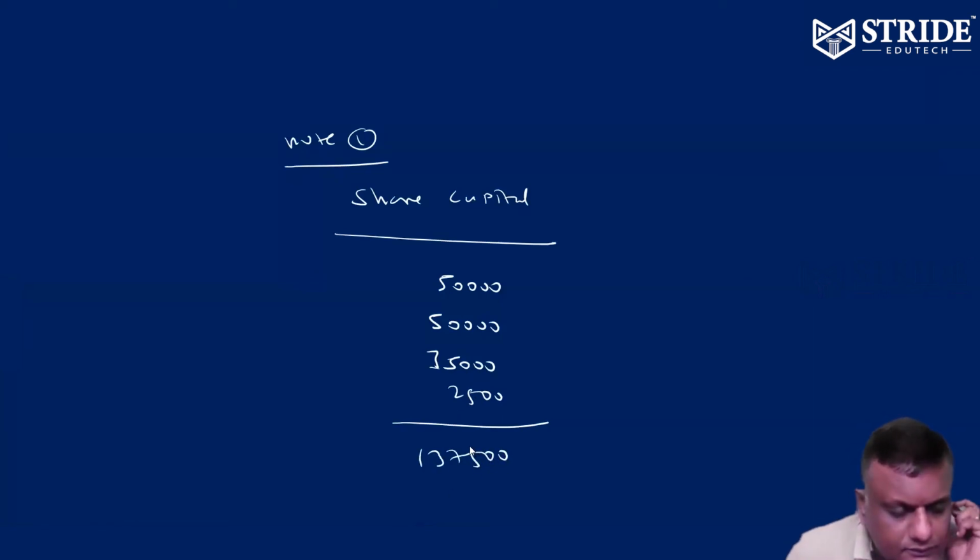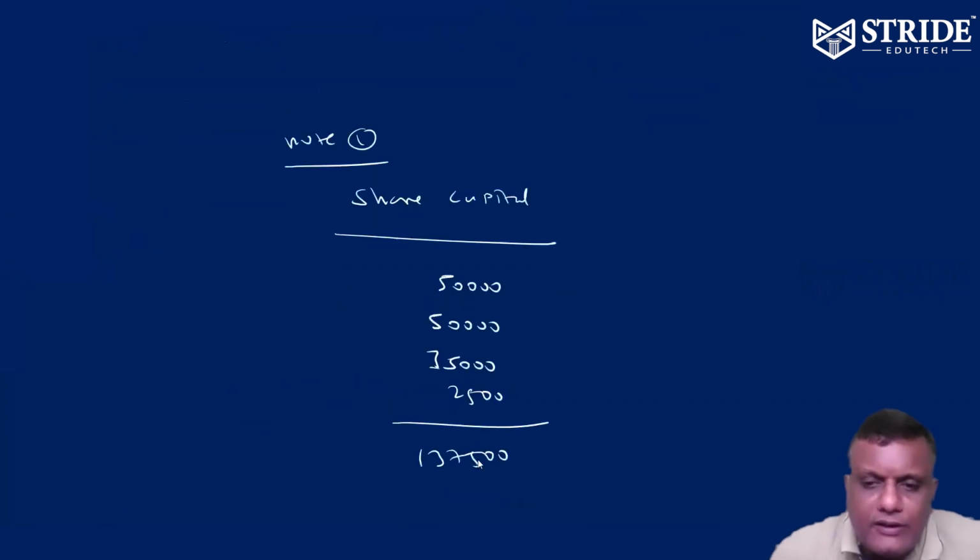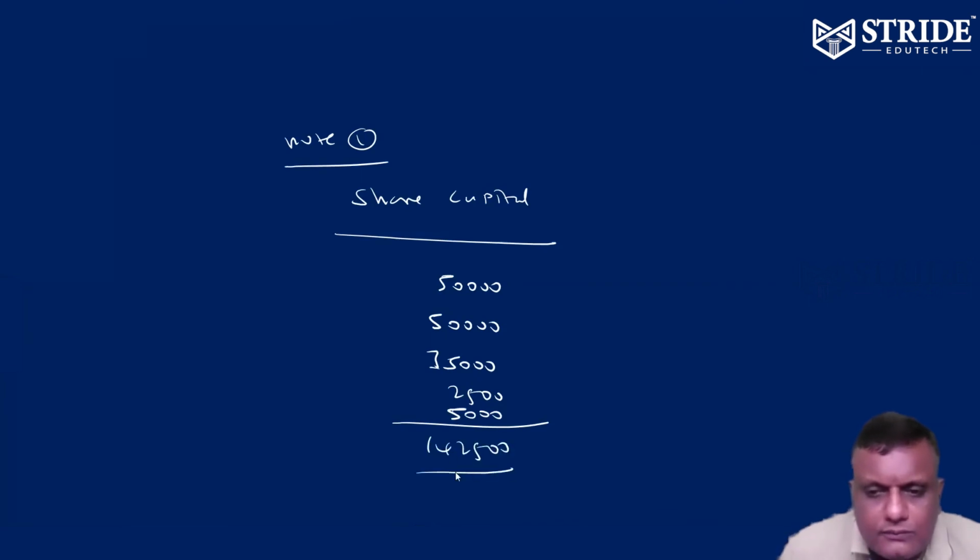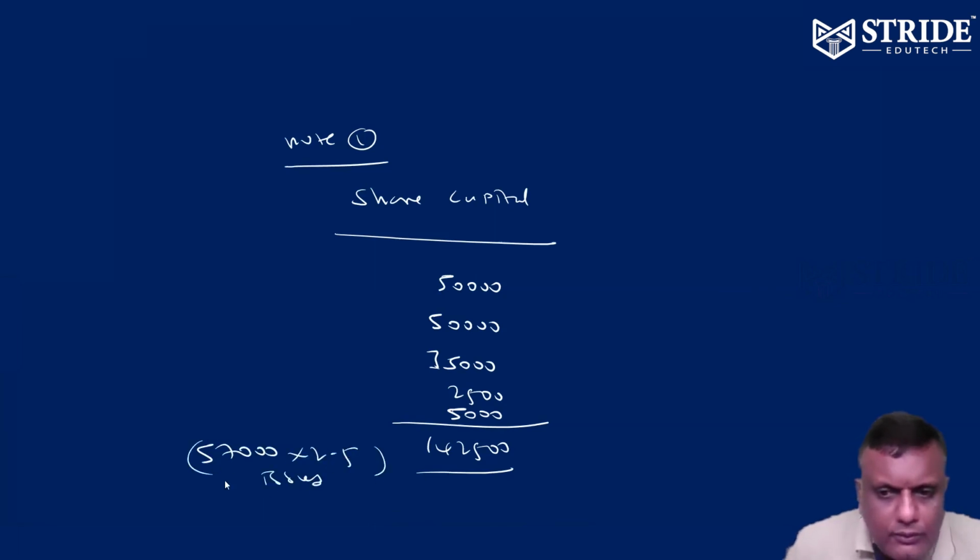Kindly check interest payable also, 5,000. Anyway, it is going to be 1,42,500. So 50,000 equity shares at 2.5 issued, so it is going to be 1,42,500.